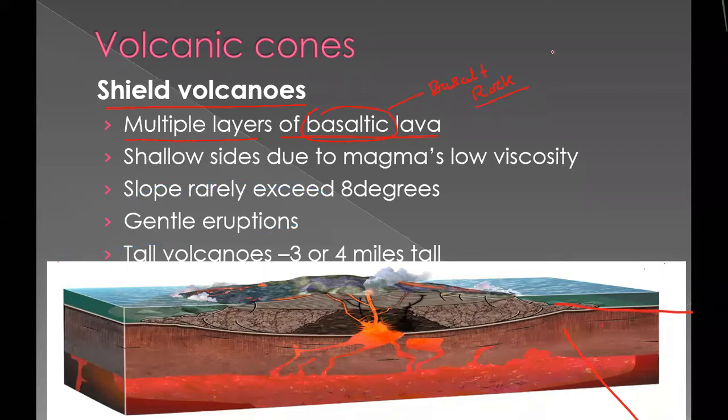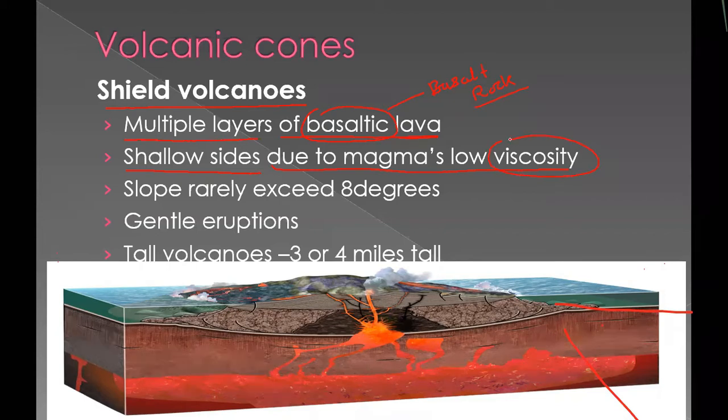And lava, as you know, is what comes out when magma comes out. A black-colored basaltic lava will come out from the volcano and create a cone. That cone is nothing but a shield volcano. This type of volcano has shallow sides due to the magma's low viscosity. Low viscosity means it is more liquid, so it can flow a longer distance.